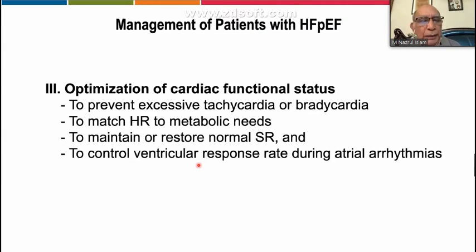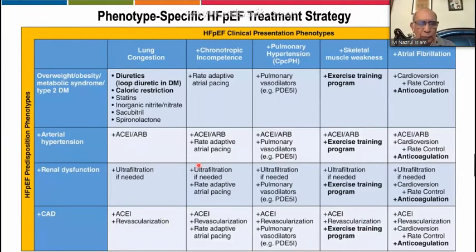Their metabolic needs should be given by the heart rate, and they are to maintain and restore the normal sinus rhythm if possible, and control the ventricular rate. In case of atrial arrhythmia, the ventricular rate should be under control. So this is another one. I'm not going to detail.